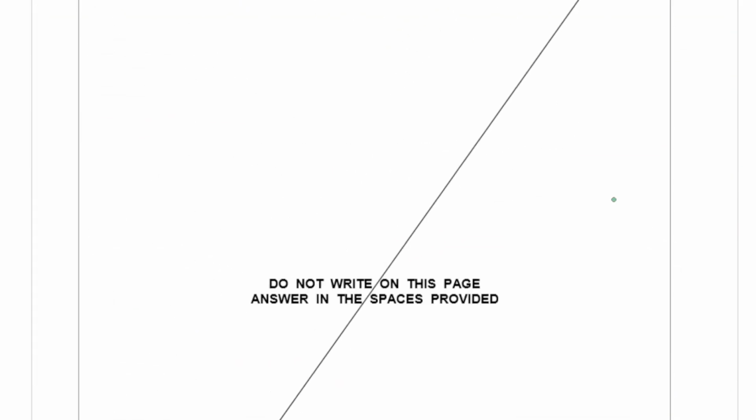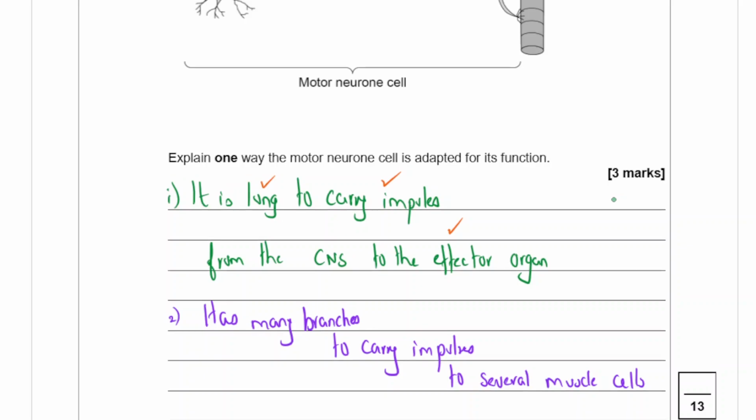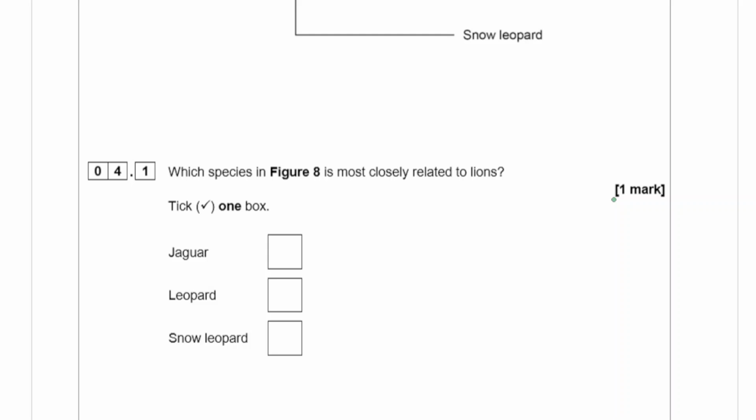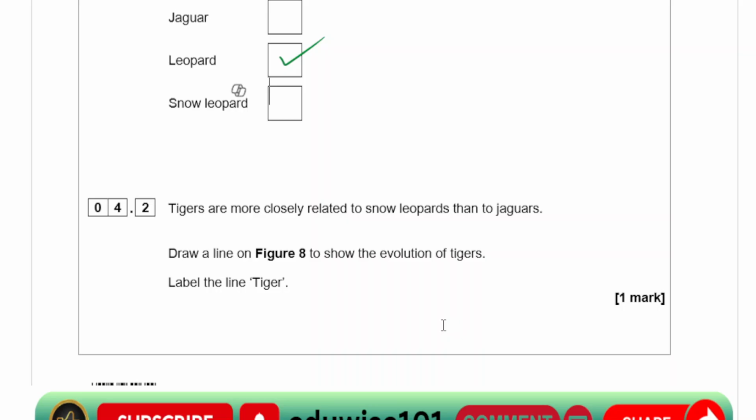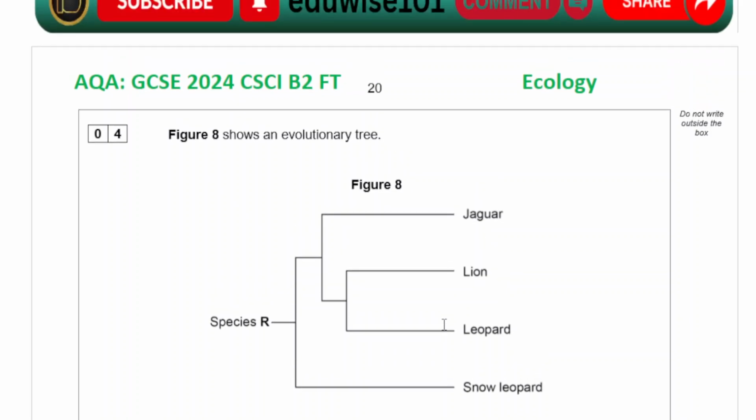Oh, did I miss a question? No, thought I missed a question. So that is the leopard. Tigers are most closely related to snow leopards than to jaguars. Draw a line on figure 8 to show the evolution of tigers. Label the tiger. They're more closely related to snow leopards.